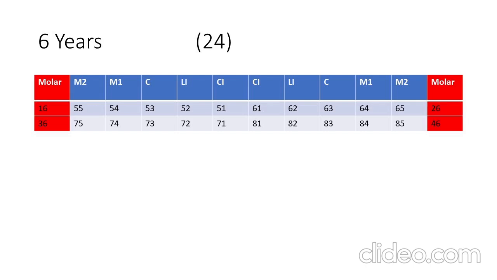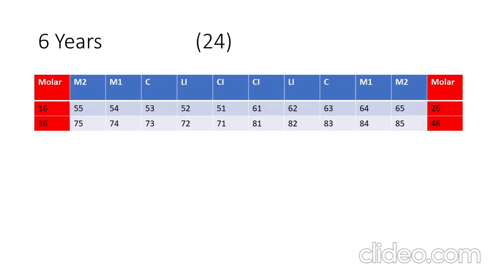Now each time super added teeth are added, the number will increase by 4. Also here you are able to see the temporary molar 1 and permanent molar 1 at the same time, but they are differentiated like this. The first digit of the permanent molar 1 is 1 and of the temporary molar 1 is 5, and the second digit of the permanent molar 1 is 6, which denotes its position from the center, which is 6, and the second digit of the temporary molar is 4, which denotes its position from the center, which is 4th.